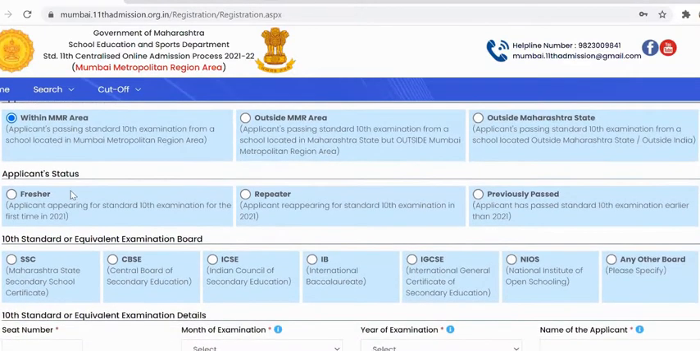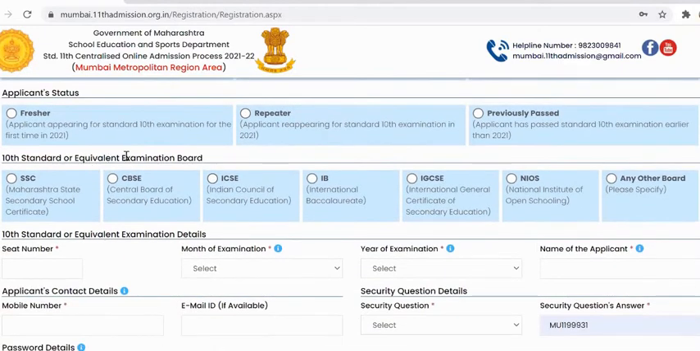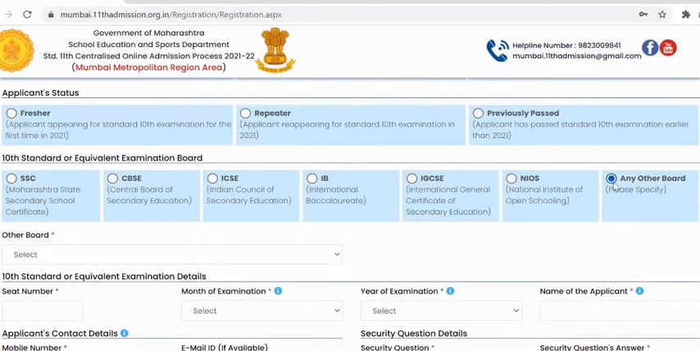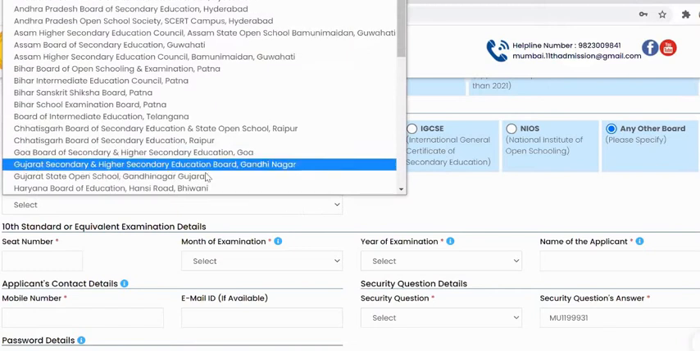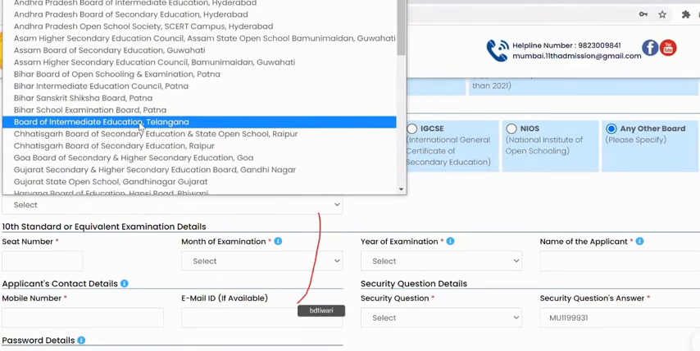And then applicant status: if the student is a fresher, repeater or previously passed, that needs to be selected here. The 10th standard or equivalent examination board needs to be selected here: SSC, CBSE, ICSE, IB, IGCSE and NIOS. If it is outside of all these 6 boards, then the student needs to select any other board. When the student selects any other board, this drop down will appear. From here he needs to select his 10th standard examination board.